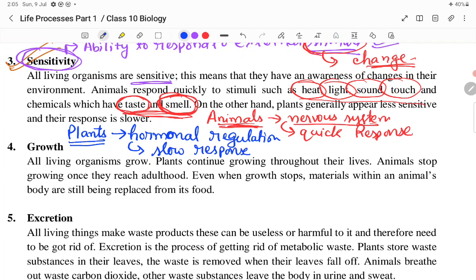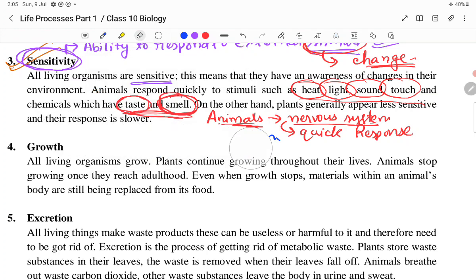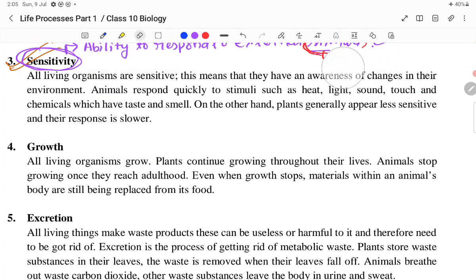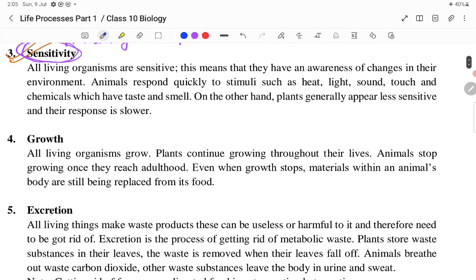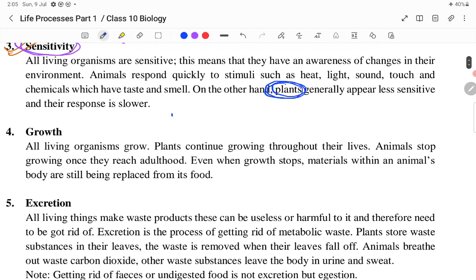As a result, the plants show response very slowly. So what kind of response is actually shown by the plants, we have to understand in great detail. For example, there is a plant here, and there is a window from which the sunlight is coming from the external environment. Then you will gradually find that with the passage of time, the plant will bend towards the sunlight.